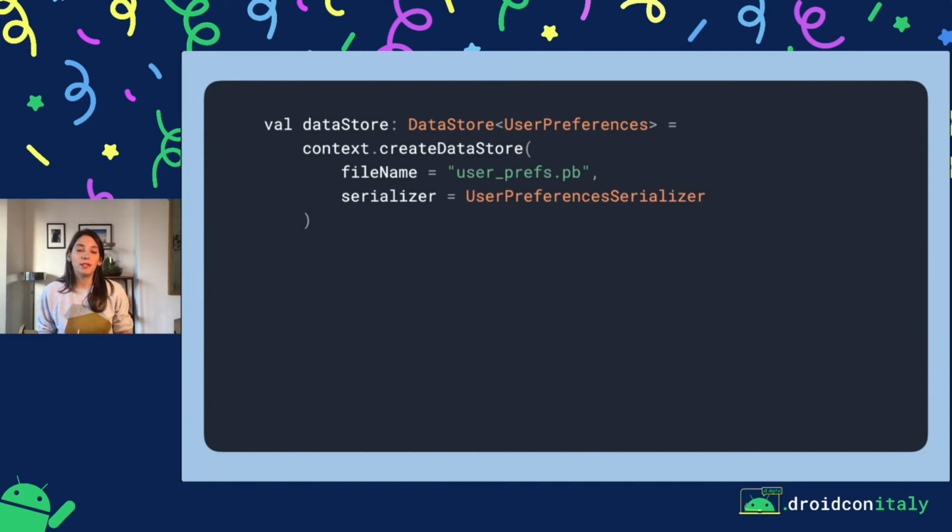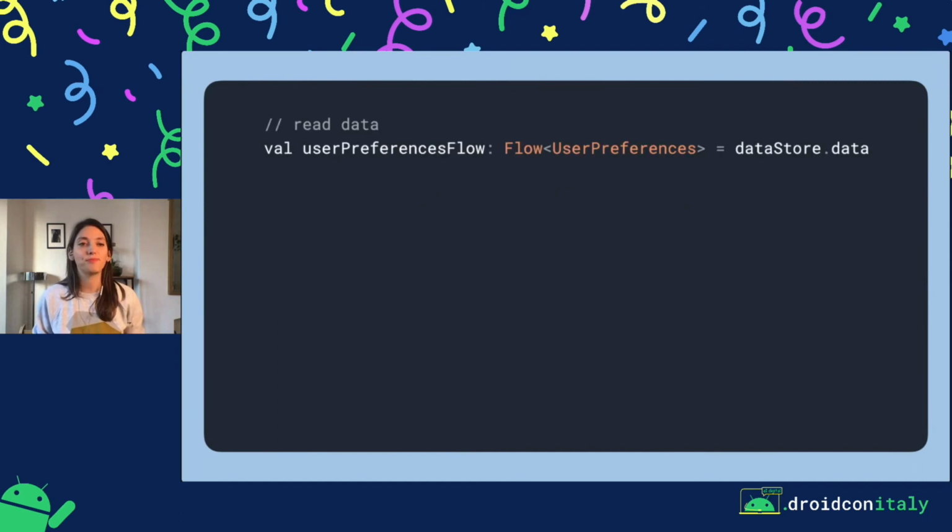To create Proto DataStore, we call create DataStore, passing in the file name and a serializer. But what we get now in return is a data store of user preferences, so the actual preferences that we want to save in DataStore. Then to read data, we call datastore.data. And then in return, we get a flow of our user preferences.